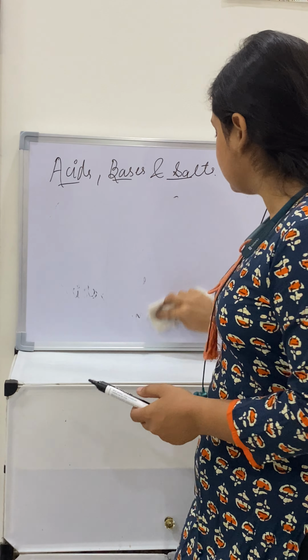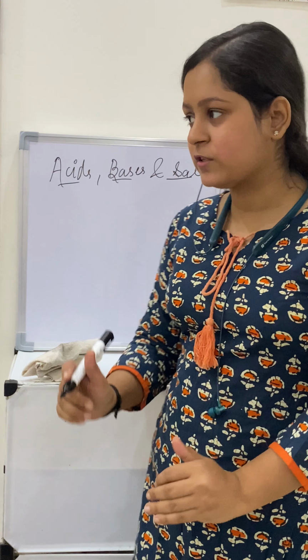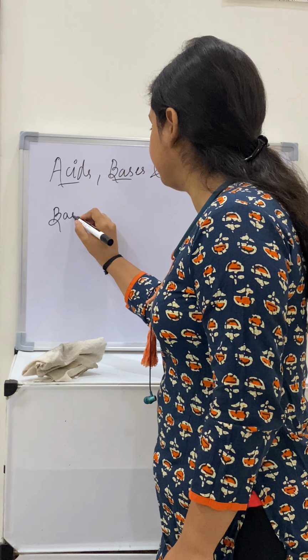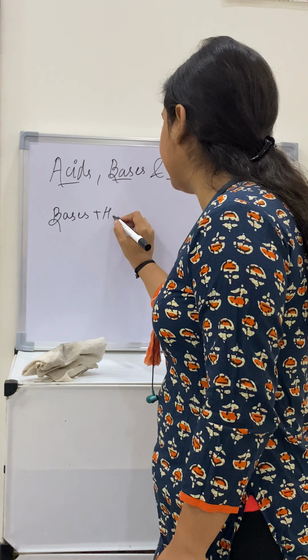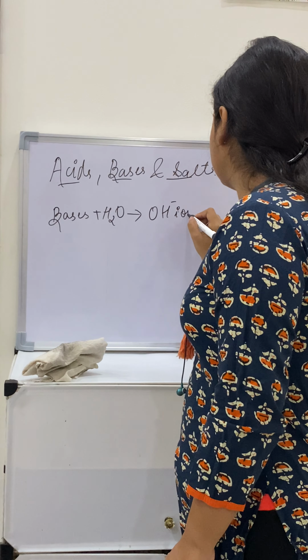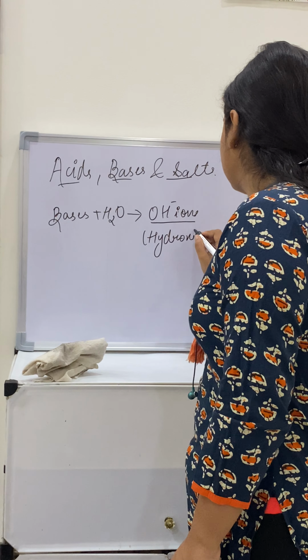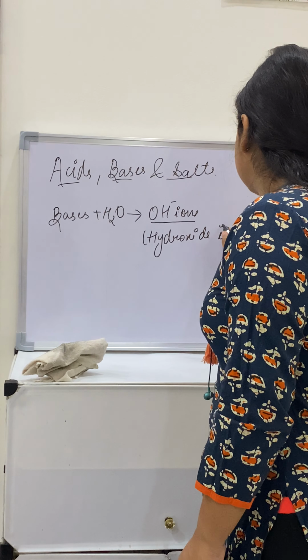Like we have seen, acids are those which release H+ ions when dissociated in water. Similarly, bases dissociate into OH- ions, that is hydroxide ions. So bases, when dissociated in water, release OH- ions. The name of OH- ions is hydroxide ions. Bases are bitter in taste. Every day we use soaps and detergents, which are all bases.